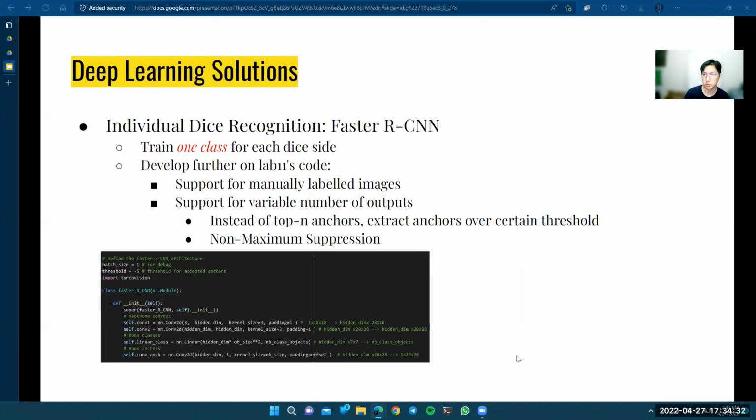So I decided to use a low-level approach of developing further on our Lab 11 code to suit our needs. First, the inputs. I added support for manually labeled images from an XML file with a variable number of dice. This is in contrast to Lab 11, where the data and labels are conveniently generated.